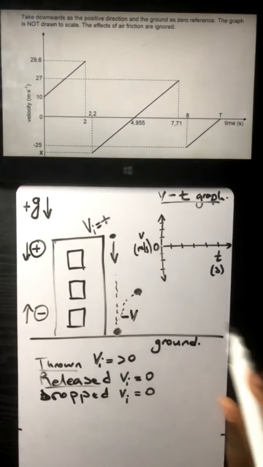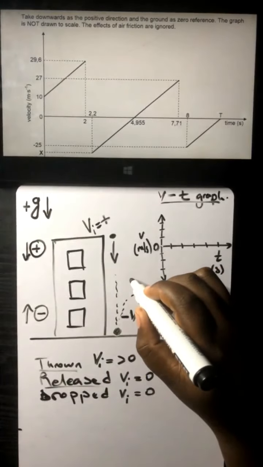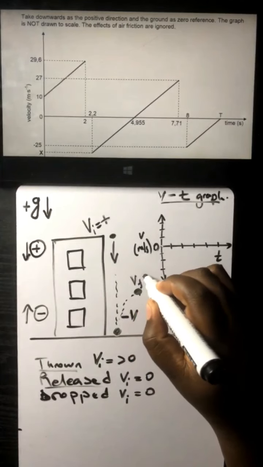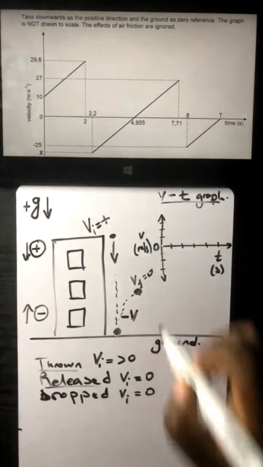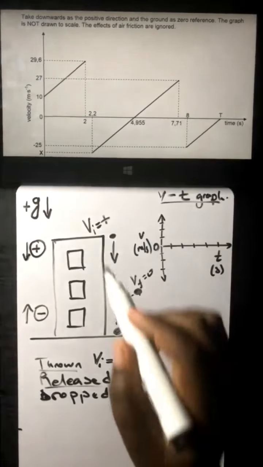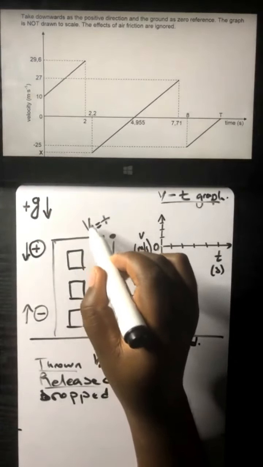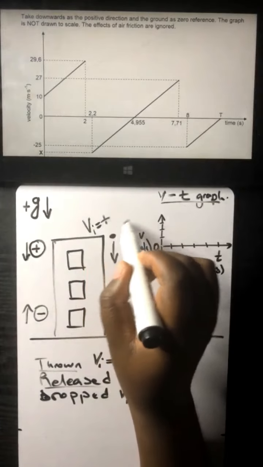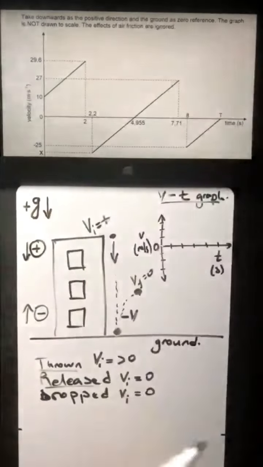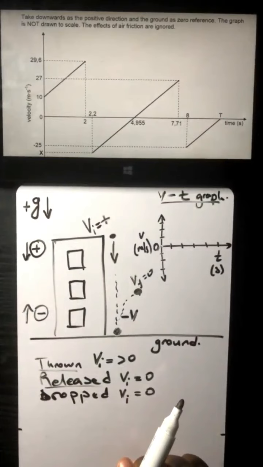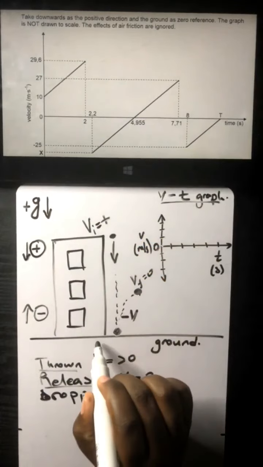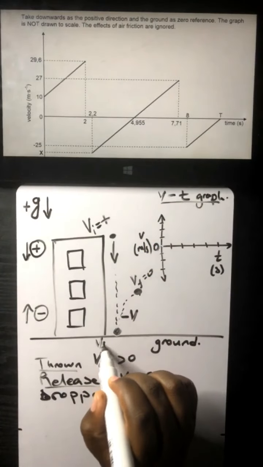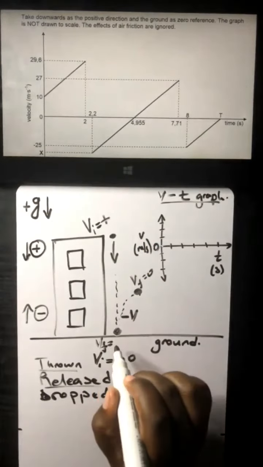Remember, at its maximum height, we've got V final equals 0. But before I go deep into that, remember we've got V initial, which is a positive value. We're going to find out from the graph exactly how much that V initial is.